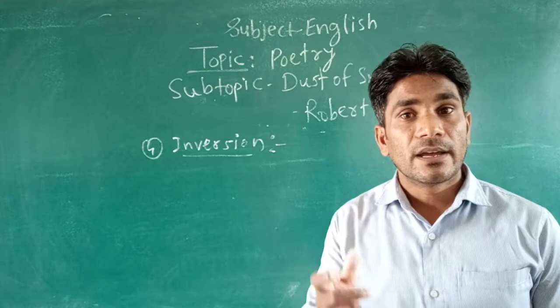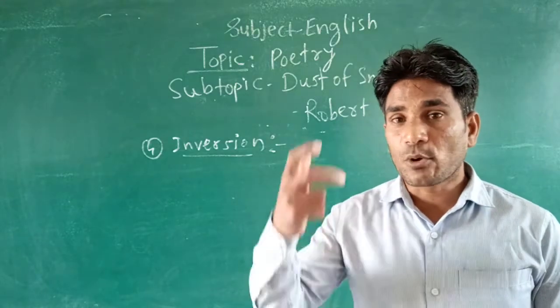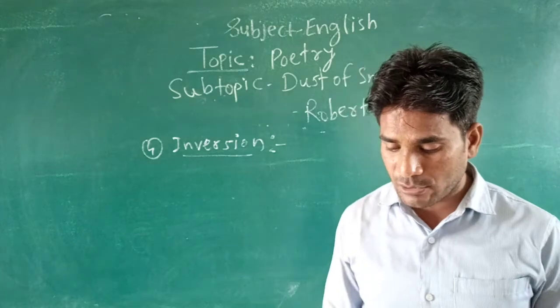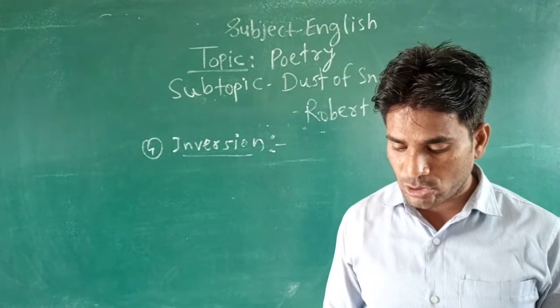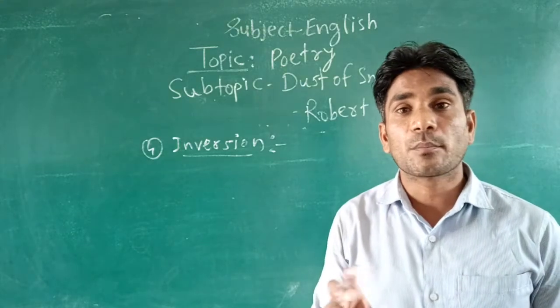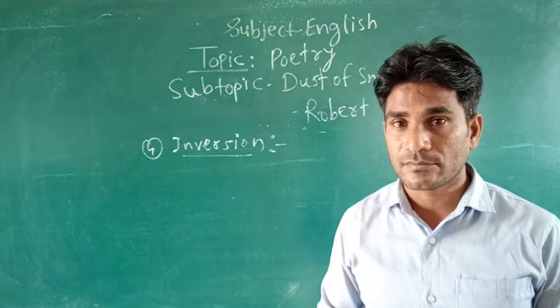So look at the first stanza, there is inversion. The proper order of a sentence is not followed there. Look at the sentence: the way a crow shook down on me the dust of snow from a hemlock tree. The correct proper order is not there.